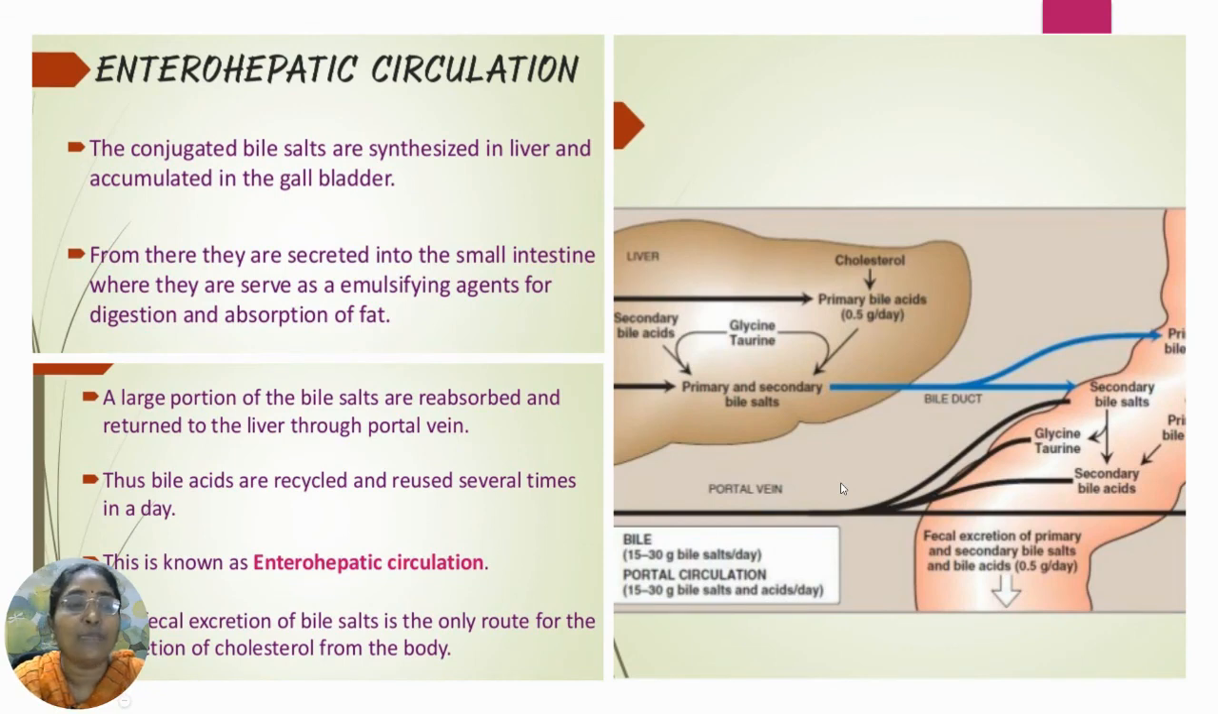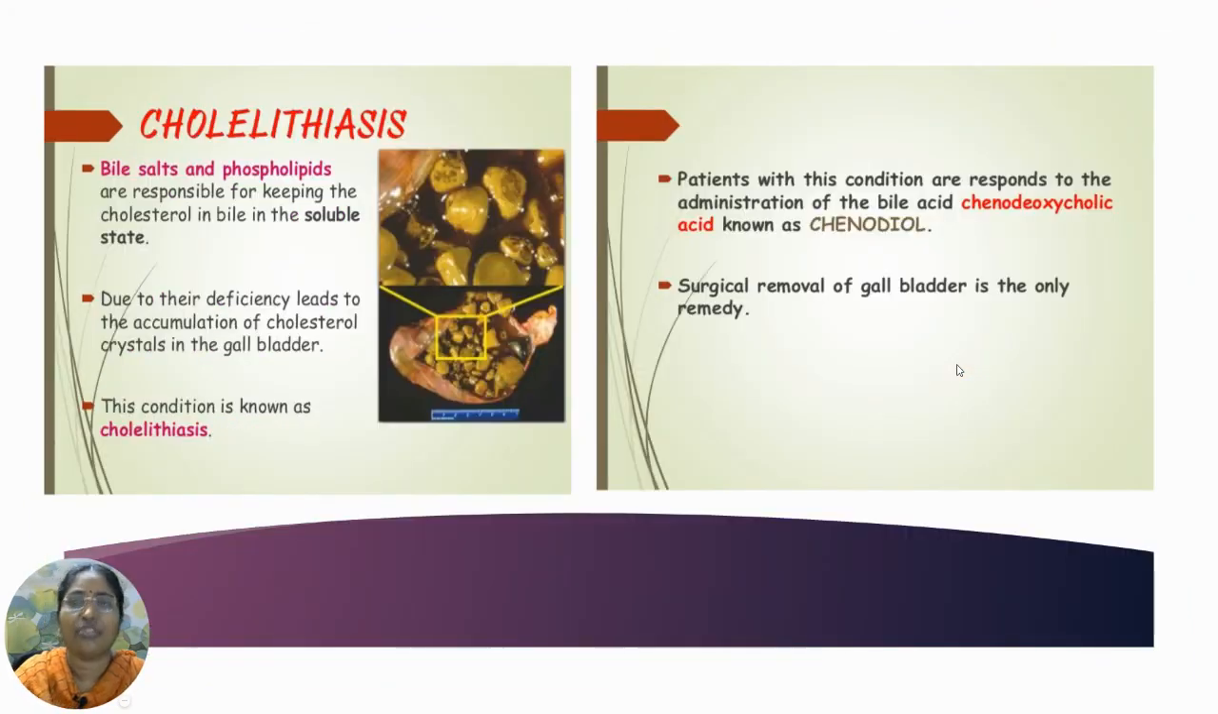If there is any obstruction in the passage of bile salts from the liver to the small intestine, that means if there is any obstruction in the bile duct, then an accumulation of bile salts takes place in the liver. It leads to the well-known condition known as jaundice. Another condition we can discuss is cholelithiasis.